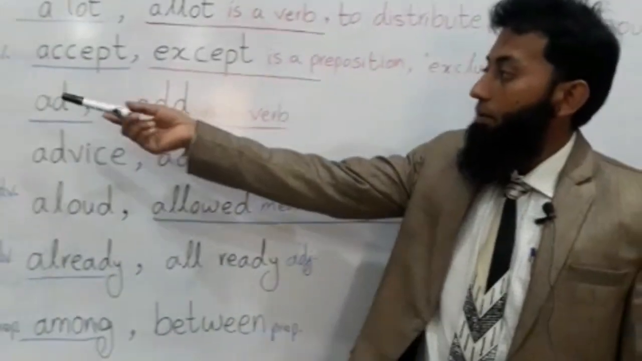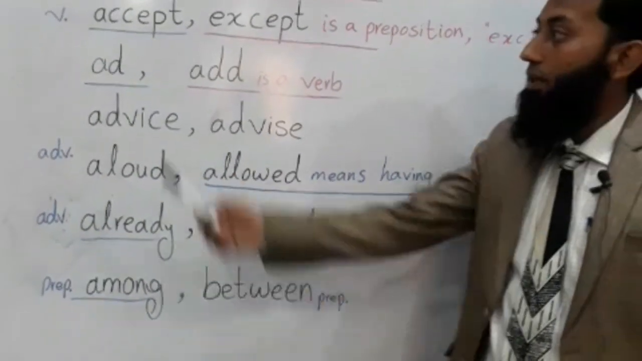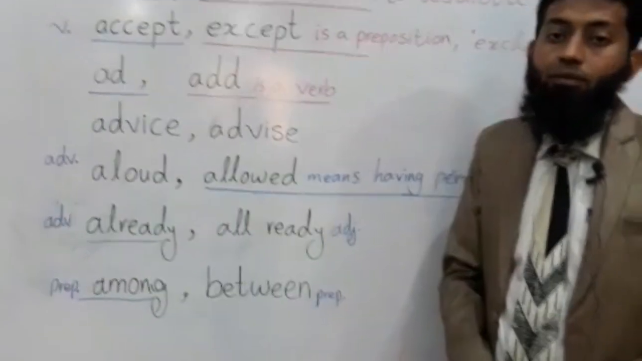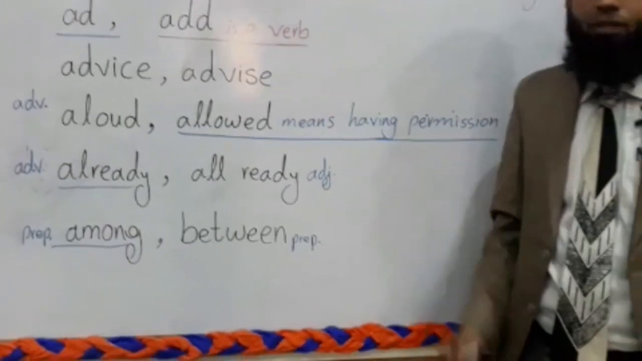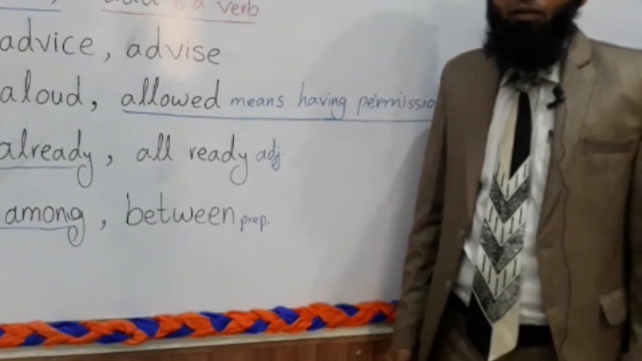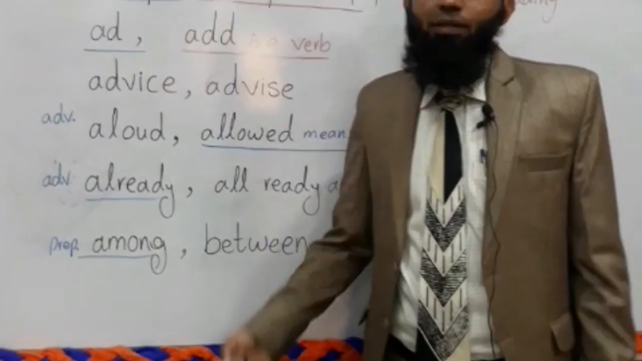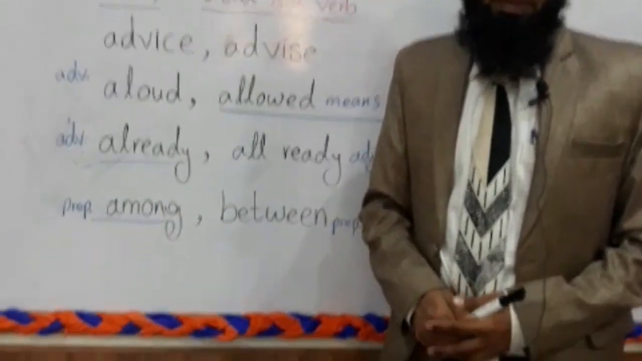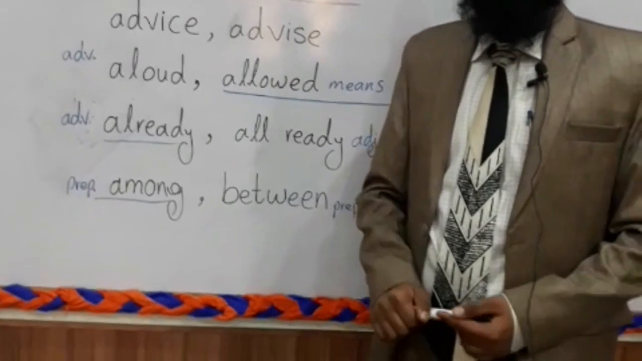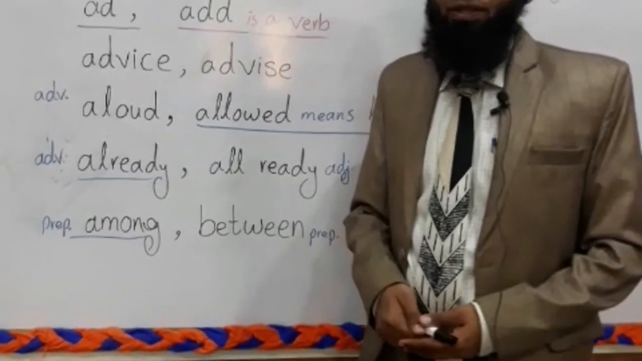And now, accept. This is a verb. Except is a preposition. How do we make the sentence? For example, accept: Please accept my application. Please accept our apologies.